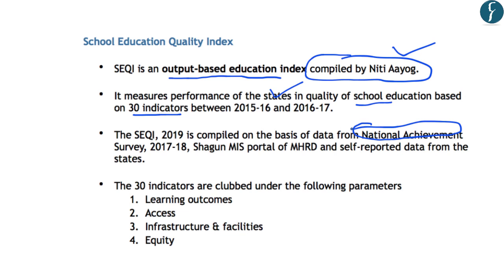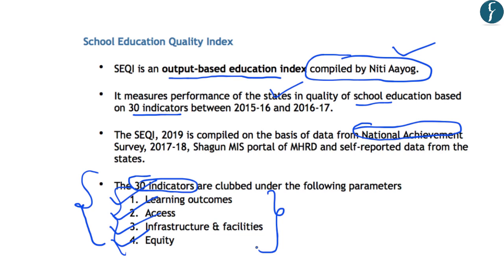Now, what are the main parameters which this index uses? It has mainly 30 indicators which can be clubbed under 4 parameters: first, the learning outcomes; second, access to education; third, the infrastructure and facilities related to education; and fourth, how equitable the education system is in a state. After this, let us look at the rankings of various states in this regard, or basically the trend of rankings.